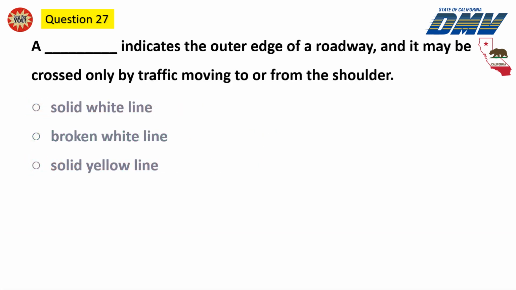Question 27. A solid white line. A broken white line. A solid yellow line indicates the outer edge of the roadway, and it may be crossed only by traffic moving to or from the shoulder.